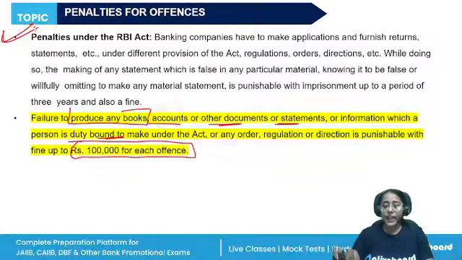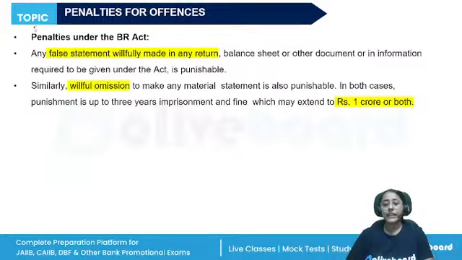So in the RBI Act, we studied what reports have to be furnished, what returns have to be filed. If the bank is unable to furnish this information or they are giving wrong information, a 1 lakh penalty will be imposed. If it is a continuing offense, then a fine of rupees 5,000 for each day when the offense continues. Every officer who was responsible for the conduct of the company's business will also be deemed guilty.